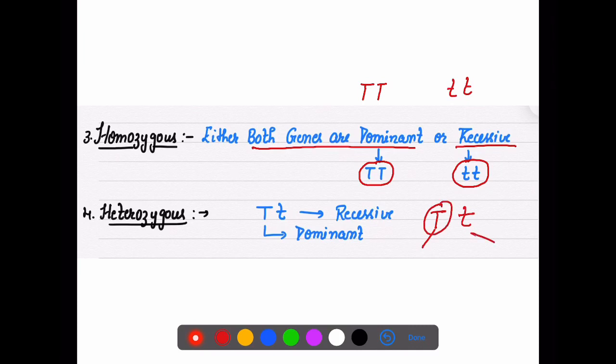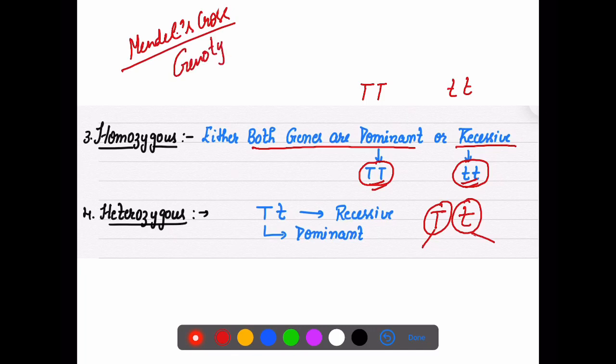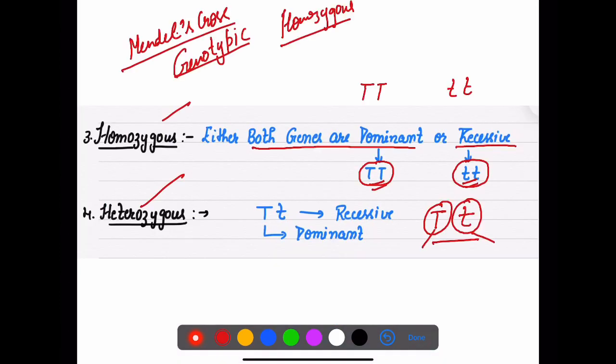Because when we study Mendel's crosses, when we write genotypic ratios, we always say that this is homozygous, this is heterozygous. So these terms are very important to be clear: this is the heterozygous condition and this kind of condition is homozygous.